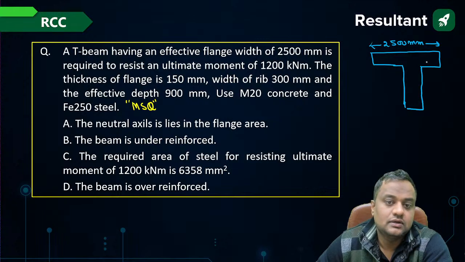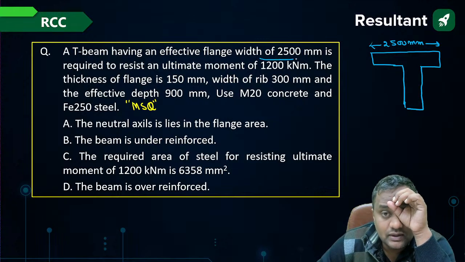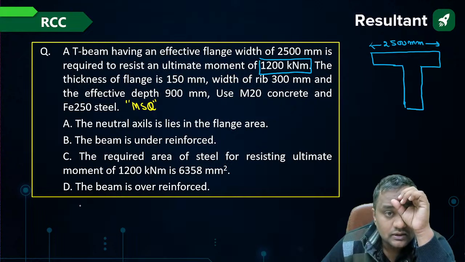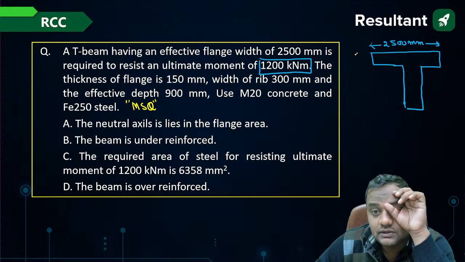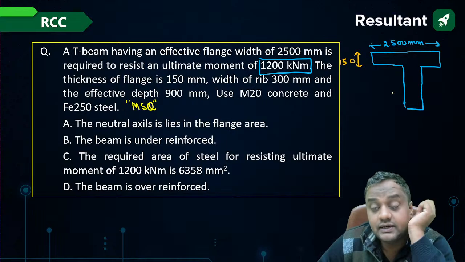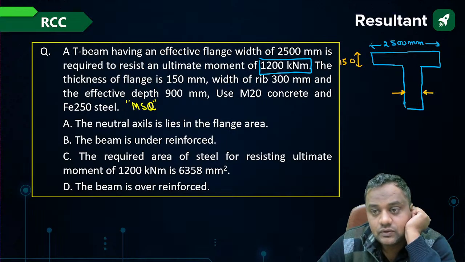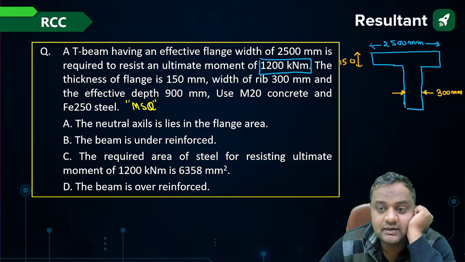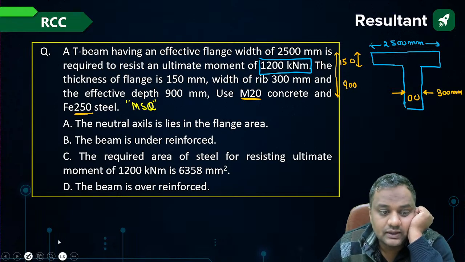Okay, and the ultimate moment it has to support is 1200 kilonewton meter. The thickness of the flange is 150 mm, and the width of the rib is 300 mm. The effective depth is 900 mm. Suppose here will be some reinforcement. The effective width is 900 mm. M20 and Fe250 steel. So where will the neutral axis lie?